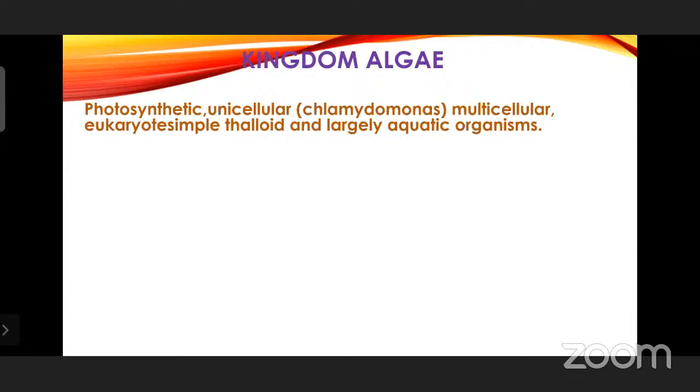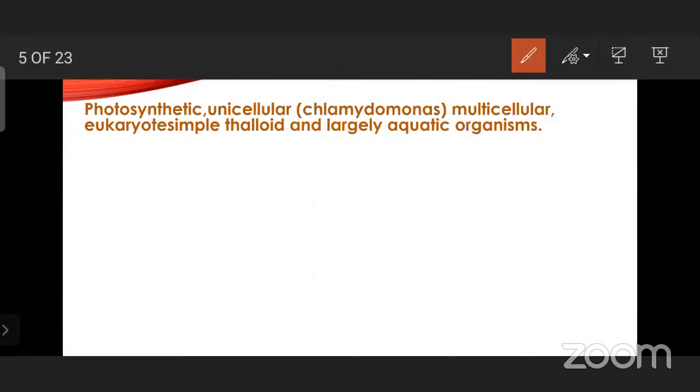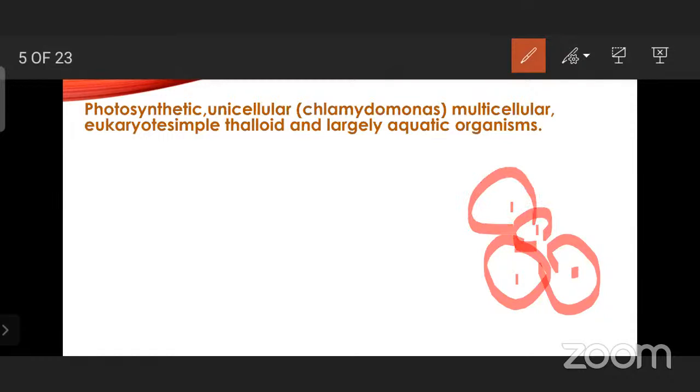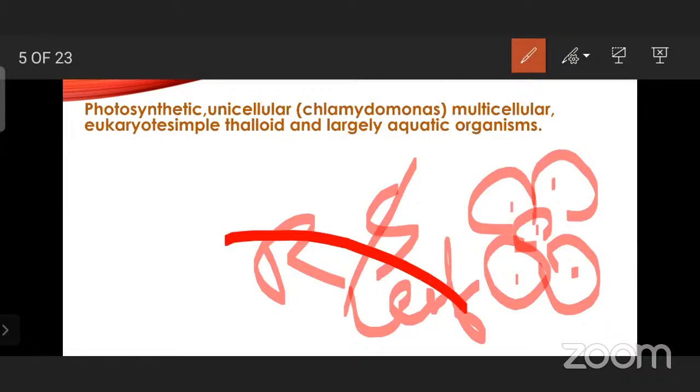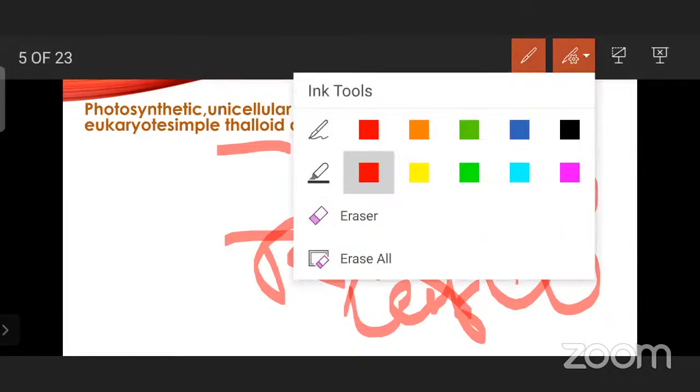Photosynthetic, they will be undertaking photosynthesis. As I said, all the kingdom plant members will have this photosynthetic quality. And unicellular, some of them are unicellular like chlamydomonas, and multicellular, most of them are multicellular. Eukaryotic, having a nucleus. Simple thalloid. Simple thalloid means what? Mass of cells. They are going to form the thallus. They won't have any root system, shoot system, or leaf-like arrangement. Such a thing is not there, so it is called a thalloid body, and largely aquatic organisms.